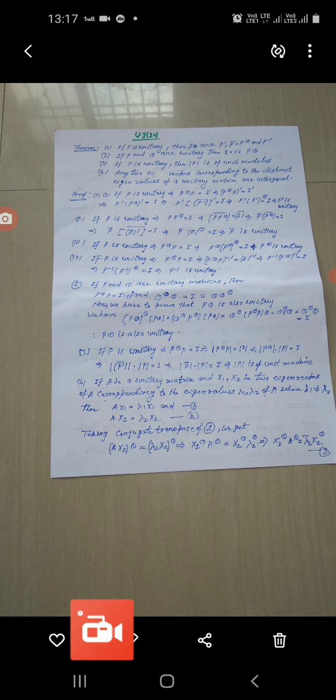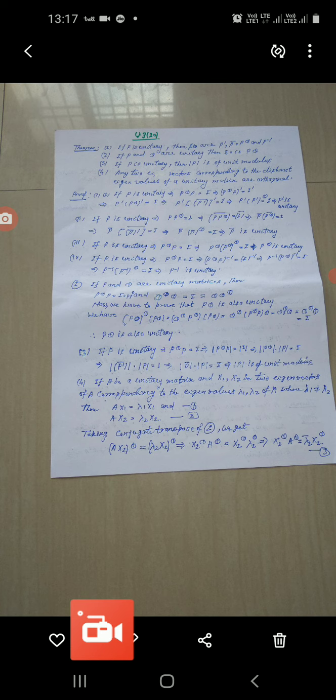Second part, if P is unitary, it means P into P to the power theta is equal to I, and this implies that we take transpose of both sides. P theta transpose equal to I transpose.